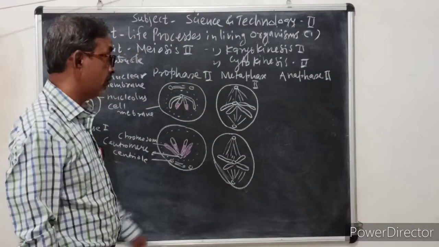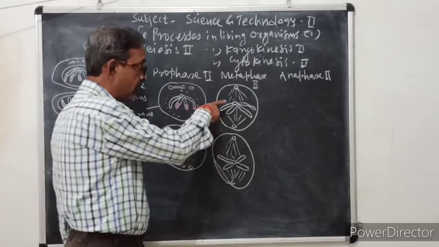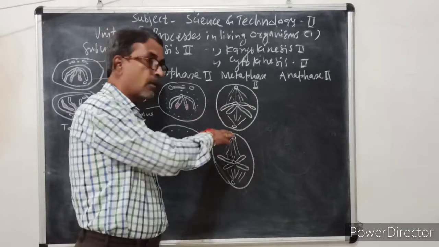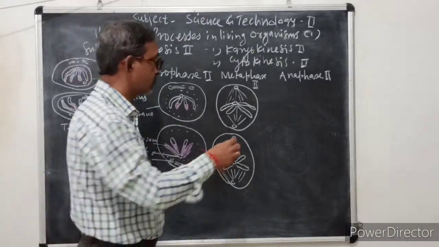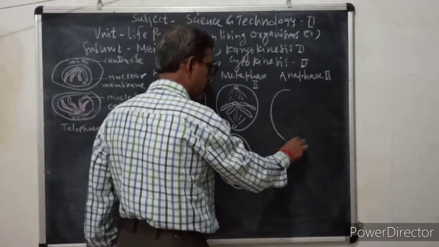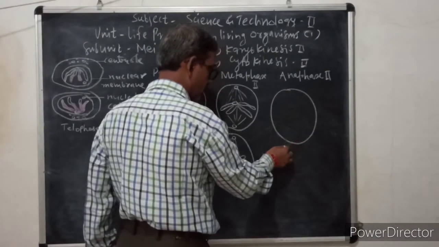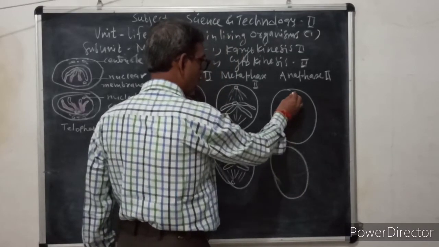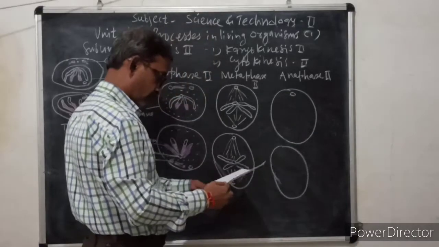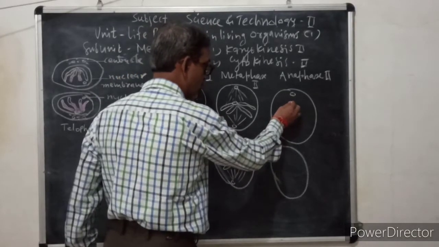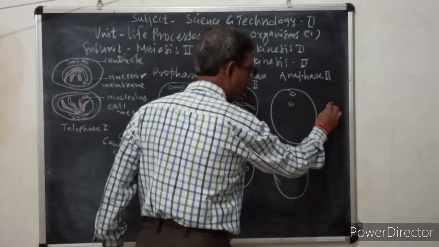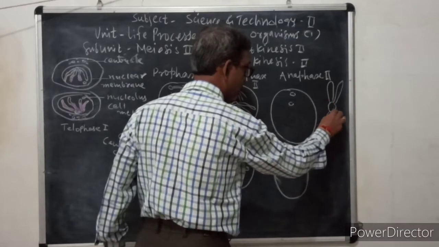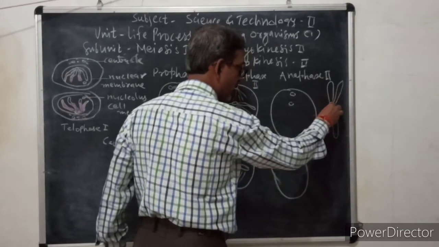Then next is anaphase 2. Now here, this is the important stage where the centromeres split and daughter chromosomes are now separated. So here, this is the first cell, the second cell. Now look, daughter chromosomes are now separated. This is the centromere, and these are chromatids. Now it divides into two.